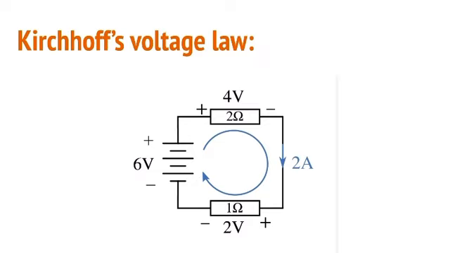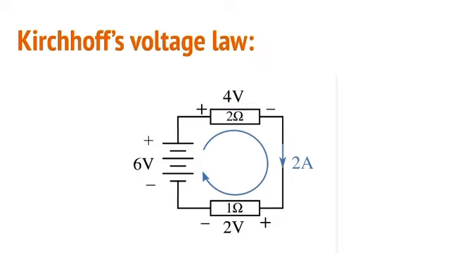On passing the battery, the potential increases by 6 volts to 6 volts. We then lose 4 volts by passing the 2 ohm resistance, giving the new potential of 2 volts. Finally, the potential drops by 2 volts in the 1 ohm resistance, back to zero again. So Kirchhoff's voltage law can be summarized as 6 volts minus 4 volts minus 2 volts equals 0. This is Kirchhoff's voltage law.